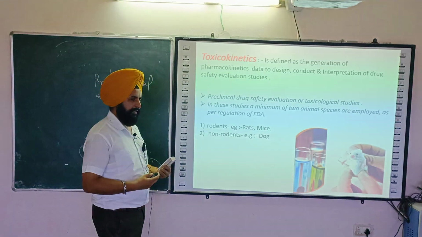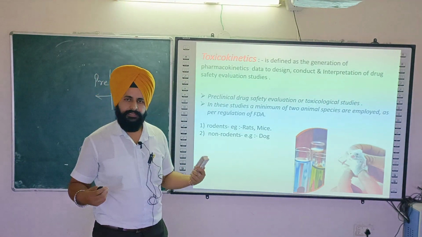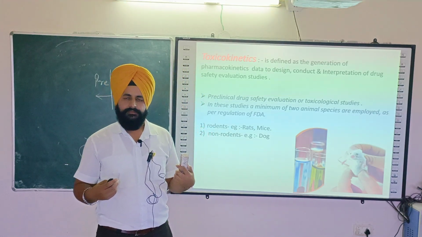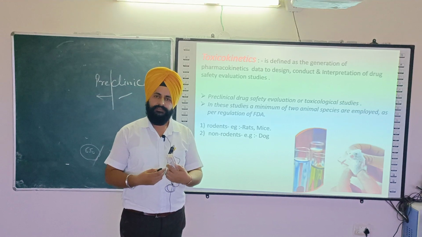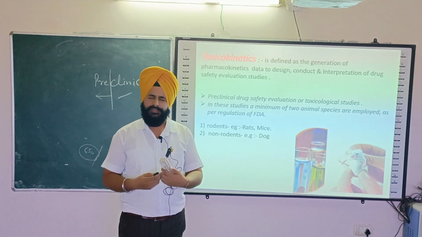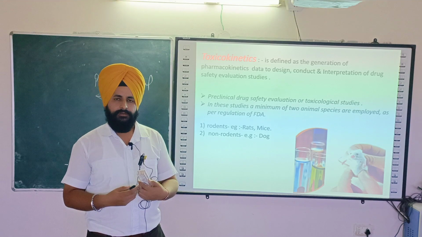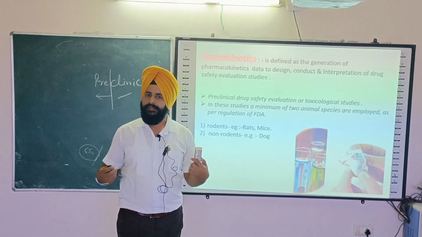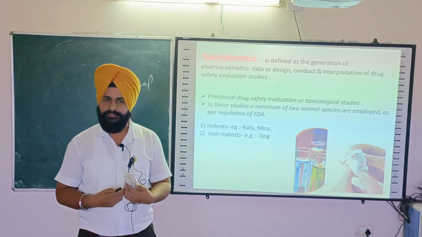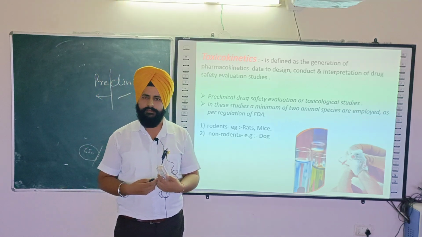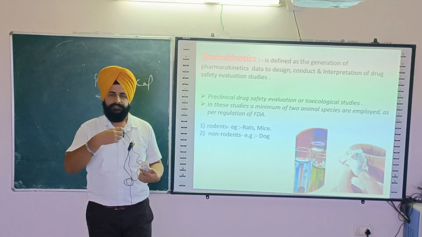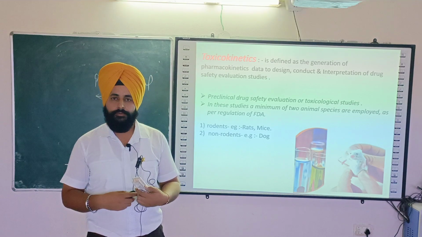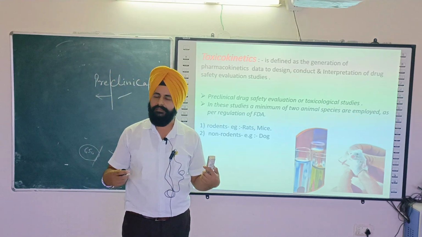Monkeys are preferred for learning and some other activities. Likewise, there is one species, the guinea pig, a non-rodent, which is preferred for analysis of the histaminergic response of a drug, because the trachea or respiratory tract of the guinea pig shows sensitivity similar to a human being.